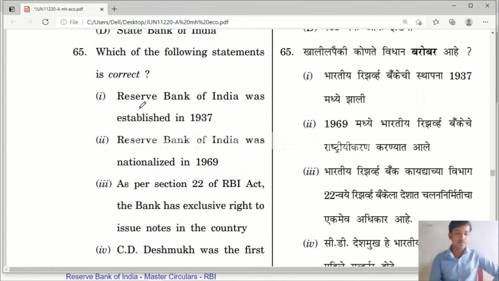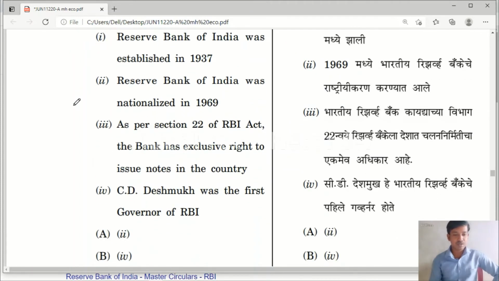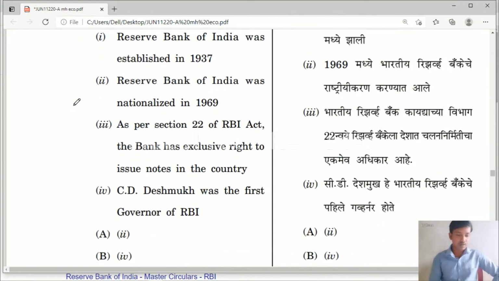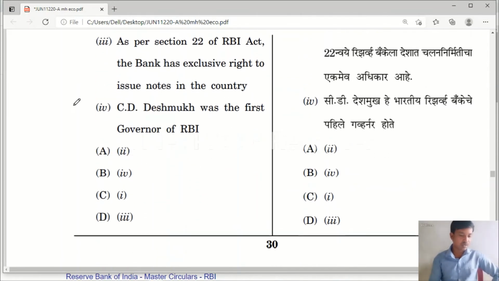Question number 65. Which of the following statements is correct? Reserve Bank of India was established in 1937. Reserve Bank of India was nationalized in 1969. As per section 22 of the RBI Act, the bank has exclusive right to issue notes in the country. C.D. Deshmukh was the first governor of RBI. Which is correct here? Four options are given.